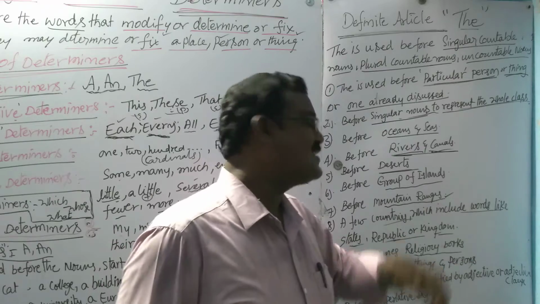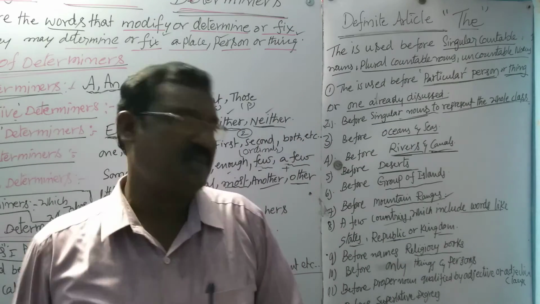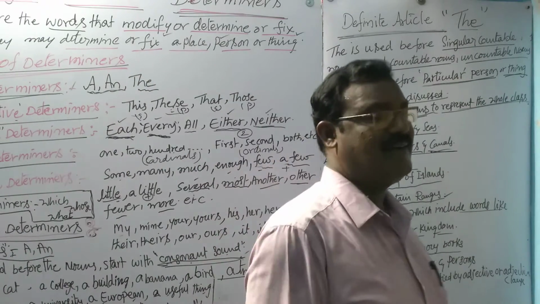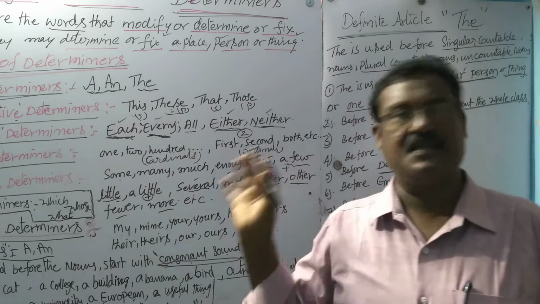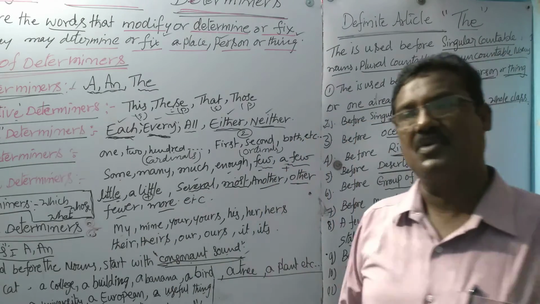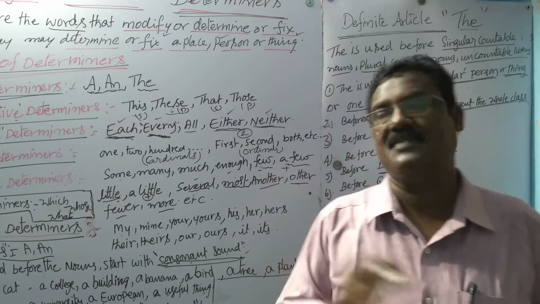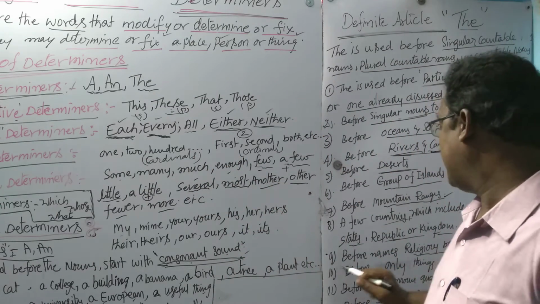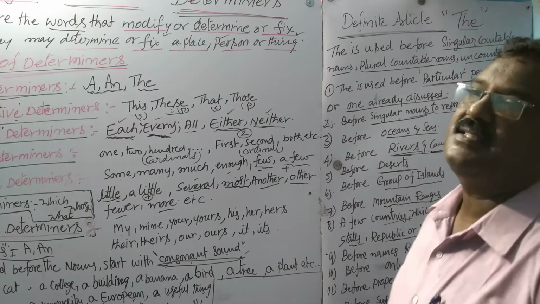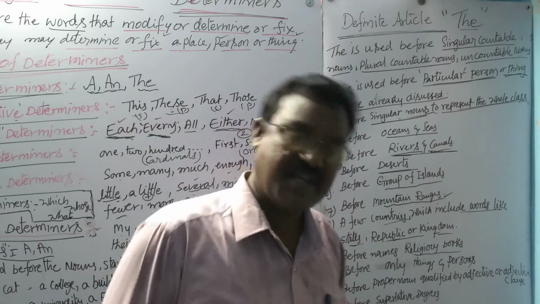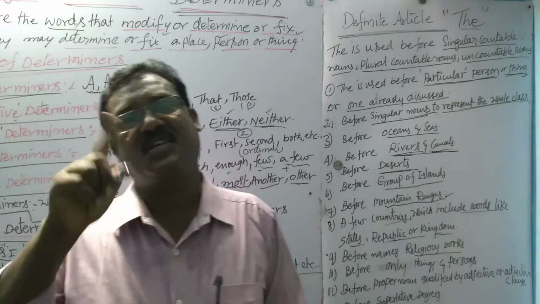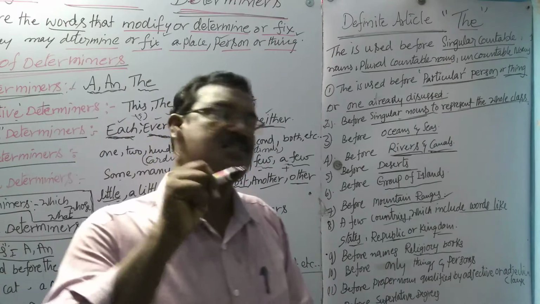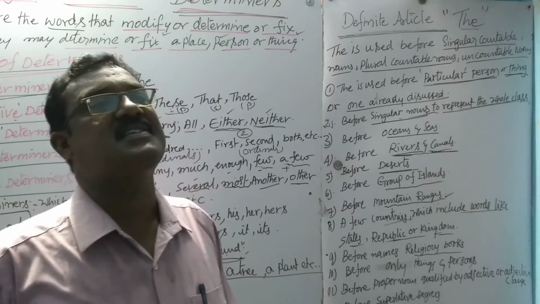Next, before only things and persons. For example, earth: only things. The sky, the earth, the sun, the moon, the east, the west, the north, the south. And only persons, for example, in our country: only one prime minister, one president, and a chief minister for every state, one governor also. These are the only persons.